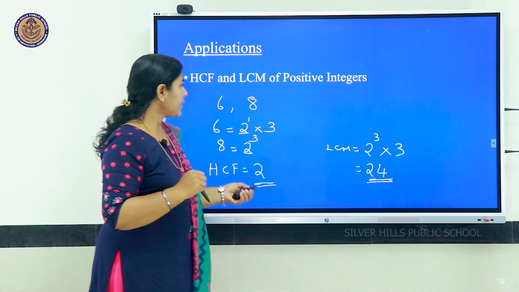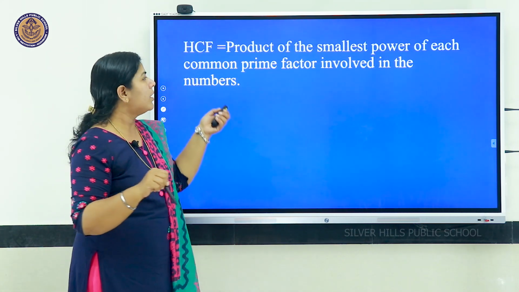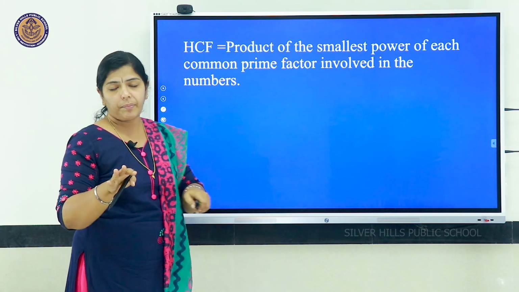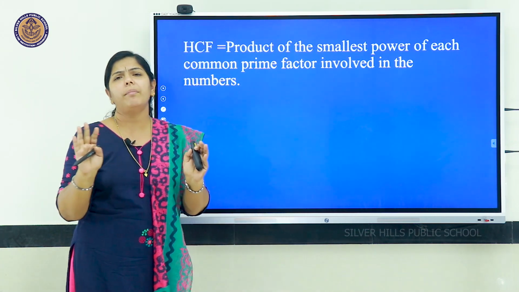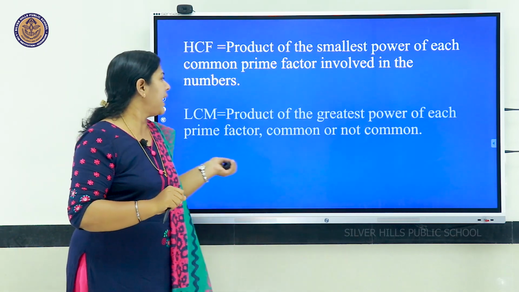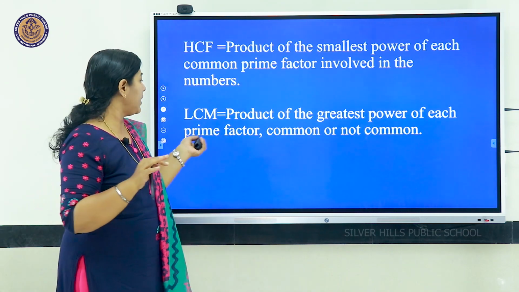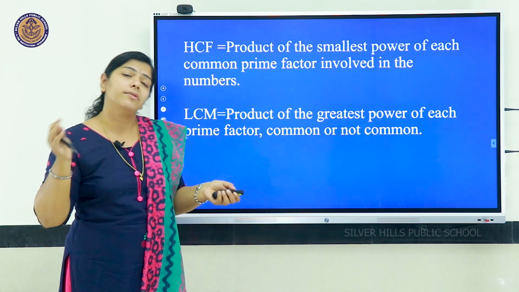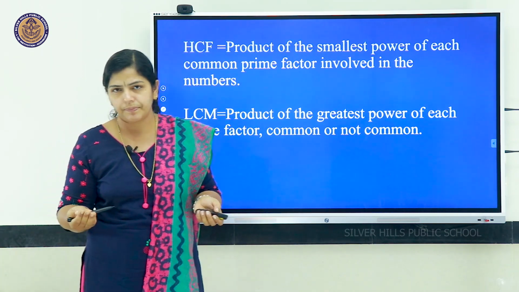That is, HCF is the product of the smallest power of each common prime factor involved in the numbers. Only the common prime factors, we take the smallest power. And LCM is the product of the greatest power of each prime factor, whether common or not common. Both we have to consider.